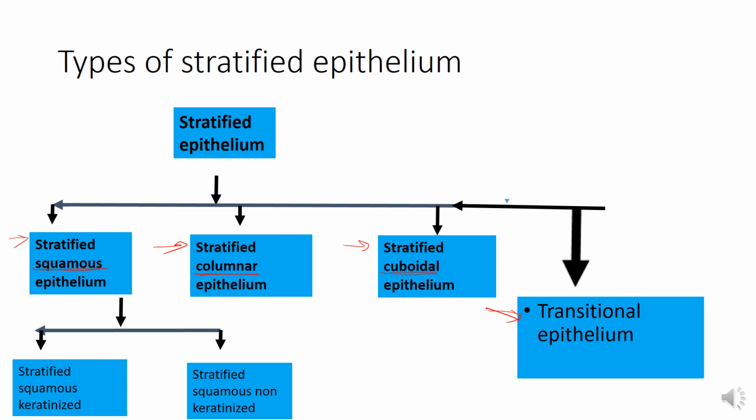Now the stratified squamous epithelium is further divided into two types. Stratified squamous keratinized epithelium is present on the dry surfaces, that is the external surface of the body, the skin. So it has a keratin layer on its surface. While the stratified squamous non-keratinized epithelium is present on the moist surfaces, that is in the oral cavity, esophagus, lower part of the anal canal and the vagina.